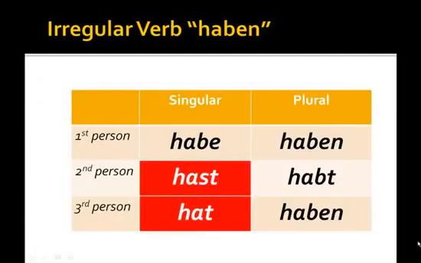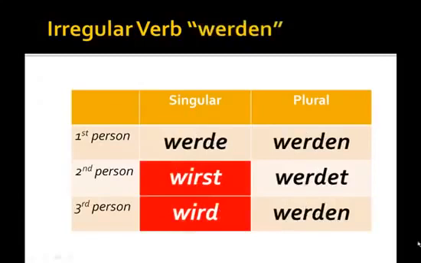A is still an A. However, there is other general weirdness that takes place in the second and third person singular. Here, the verb stem isn't complete. The B is removed. So, ich habe, du hast, er hat. This is something that simply has to be memorized. And again, with werden, or to become. Ich werde, du wirst, er wird.